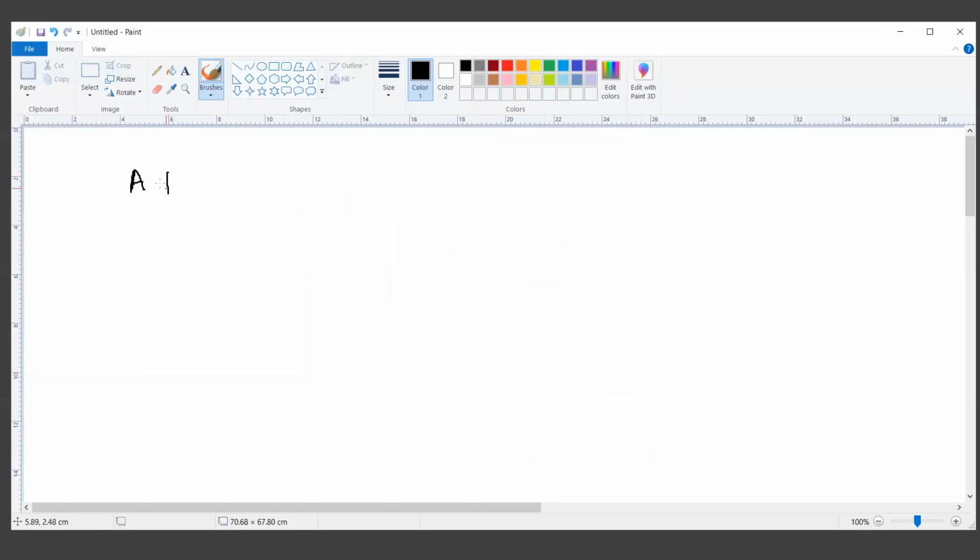Let's say A plus B multiplication with, let's say, C plus D. So let me use a bracket here, C plus D, and let's make it even more complex. Divide by E.